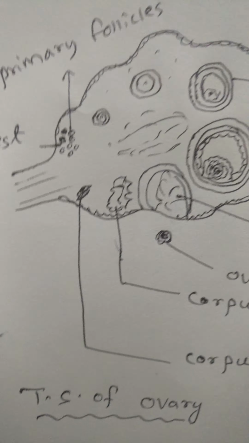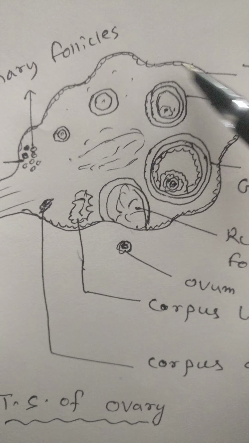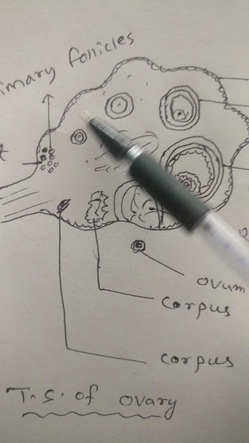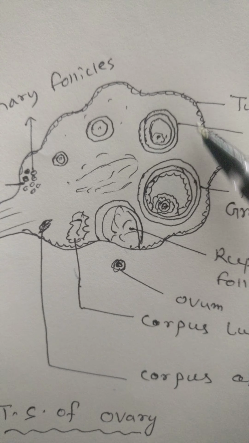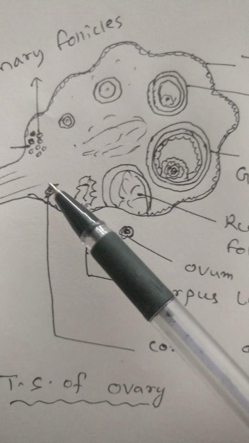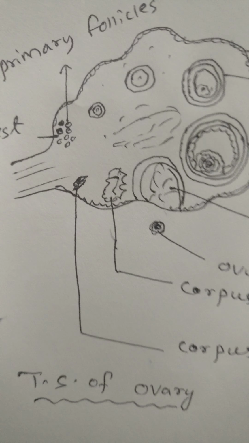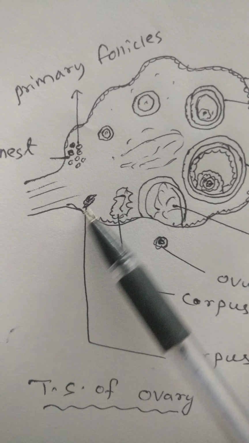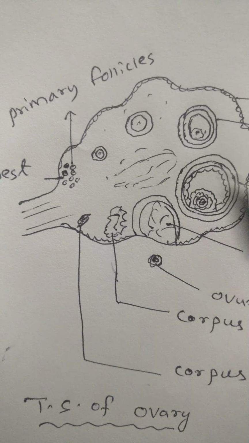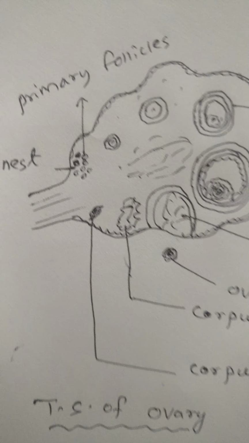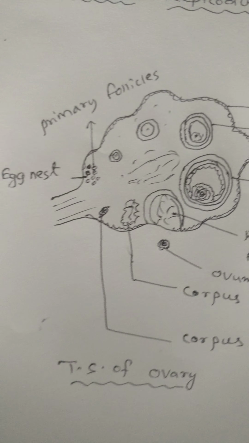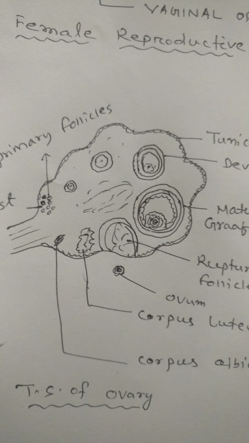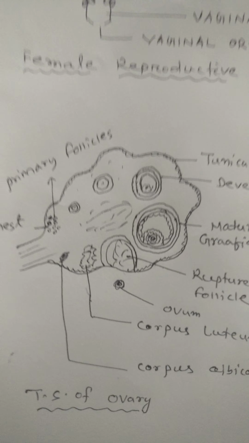Then in the next month another follicle grows. So the follicle grows and becomes mature in 1 month. It takes 28 days. And this corpus albicans formation is the end of the development of the follicle. So this is the internal structure of ovary, that is TS of ovary.